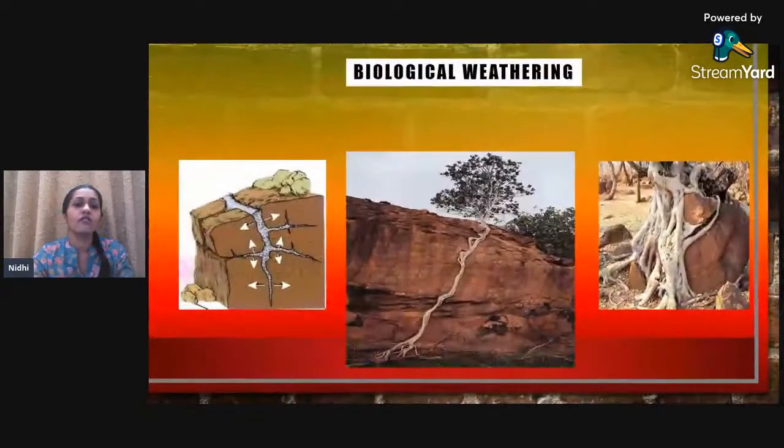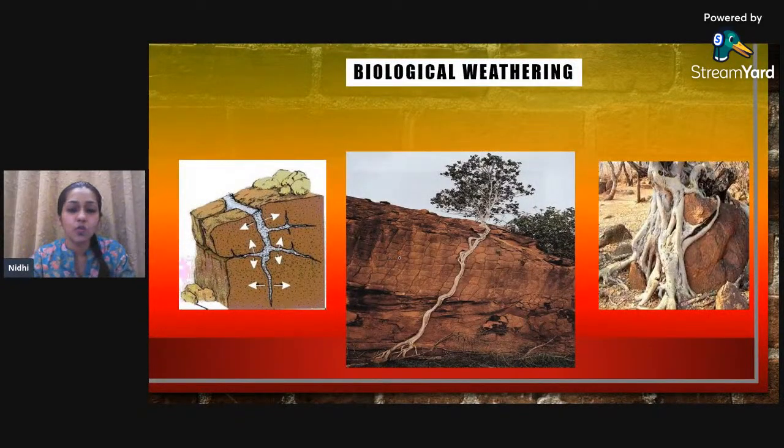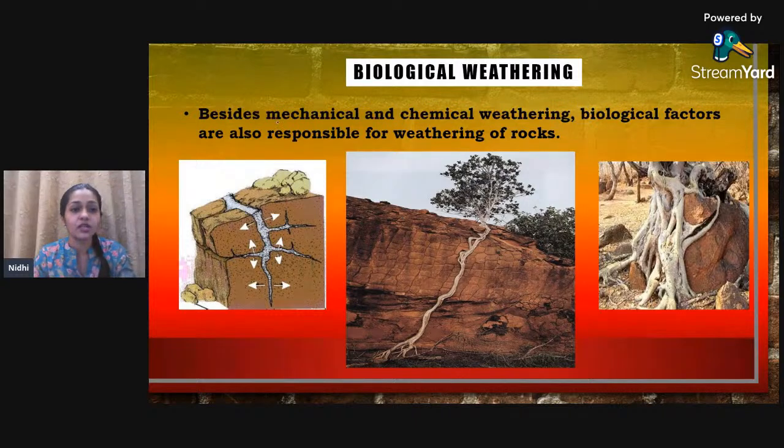Okay. All right. Biological weathering. Before telling you about biological weathering, let me tell you that the way mechanical weathering and chemical weathering happen, because of which rocks become weak and break down, similarly, there are biological factors also because of which this kind of weathering is happening. Okay, we have seen the reactions of acid, water, air, frost, everything, and how rocks become weak because of them. So now it's time that we also study biological weathering. Okay, so biological weathering is normally occurring because of human interference.